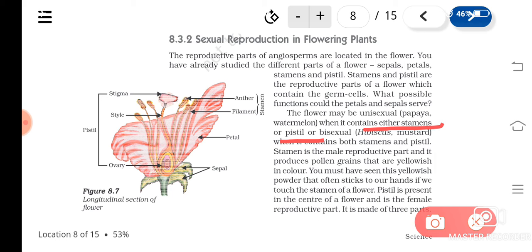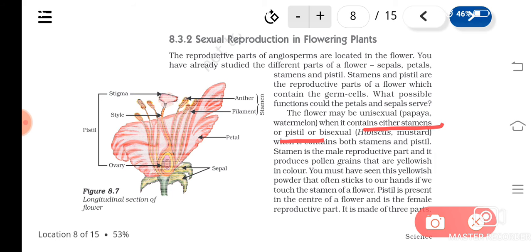That kind of flowers will be male flowers if they contain only stamens, and female flowers if they contain only the pistil. So that kind of flowers are called unisexual flowers. What are unisexual flowers? Flowers that contain either stamens or pistil, or carpel.